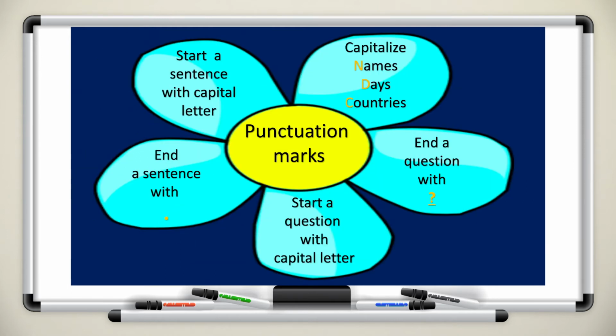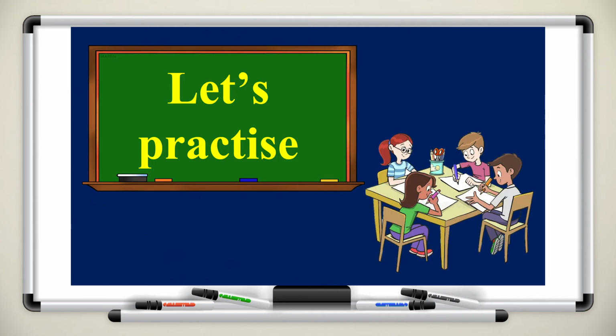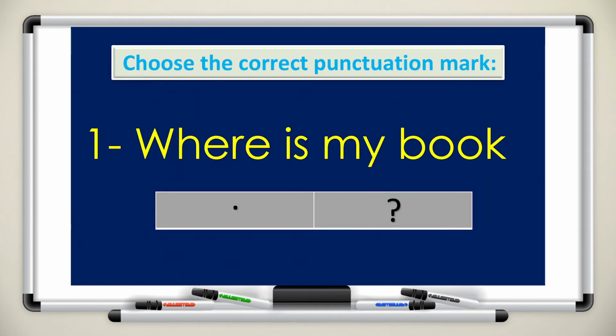Again, let's look at the flower of punctuation marks. Start a sentence with a capital letter. End a sentence with a full stop. Start a question with a capital letter. End a question with a question mark. Capitalize names, days, and countries, and the pronoun I. Let's practice. Choose the correct punctuation mark. Number 1. Where is my book?